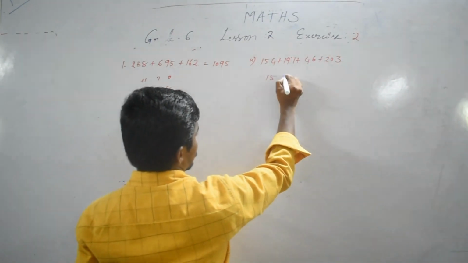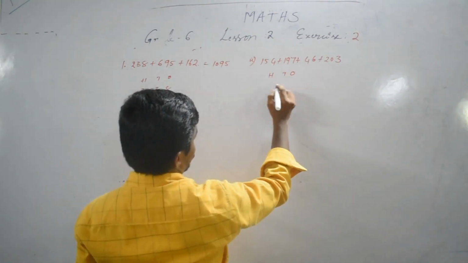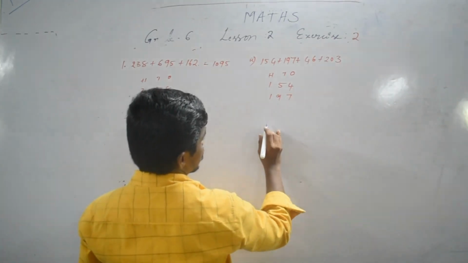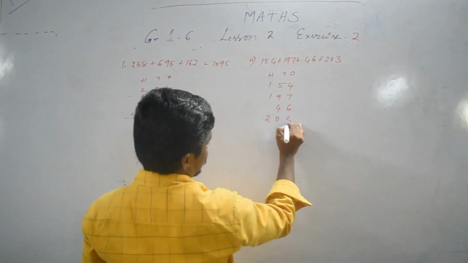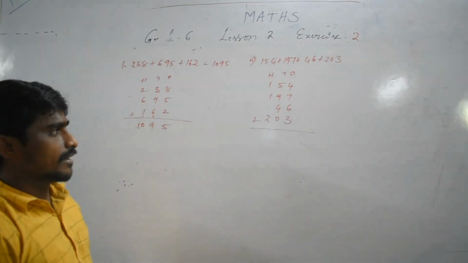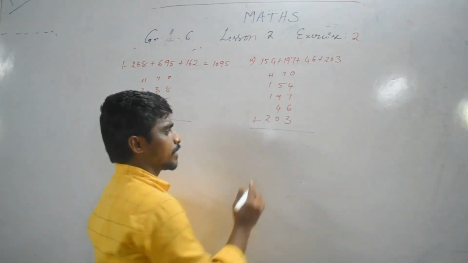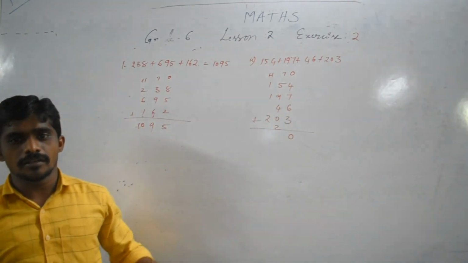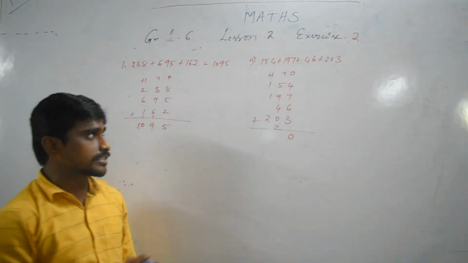So 154, ones, tens, hundreds. 154, 197, 46, 203. 4 plus 7, 11. 11 plus 6, 17. 17 plus 3, 20. 5 plus 9, 14. 14 plus 4, 18. 18 plus 2, 20.